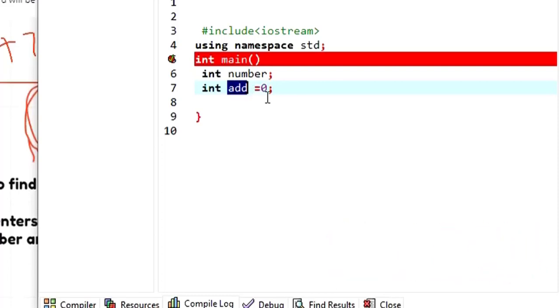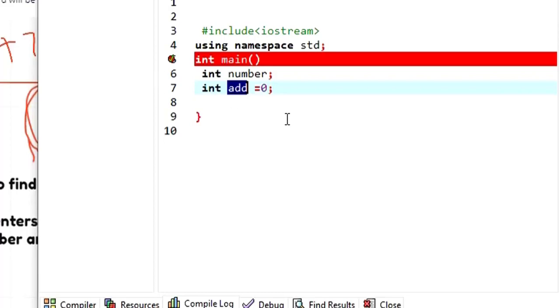I don't want to have any garbage value, because initially the sum would be 0, so that every time I enter a number it will be added to that 0. So in case the user enters 1, the 1 will be added to 0, so the first number will be 1. Then the user enters the number 2, then that one will be added to the previous sum. So this is the idea. Now I have two variables. Now what is the next step?